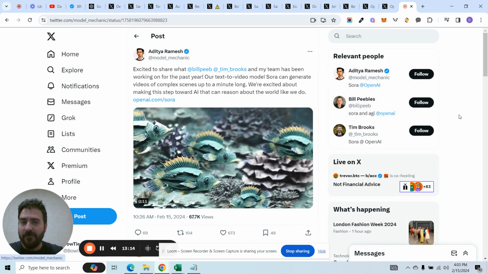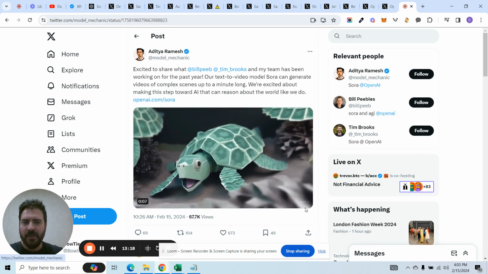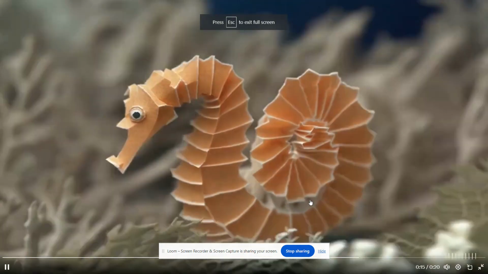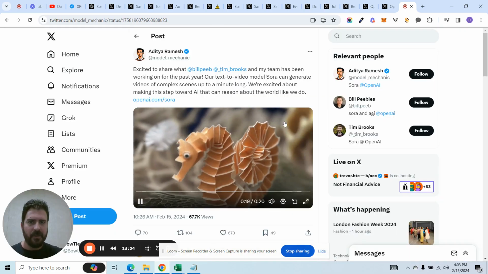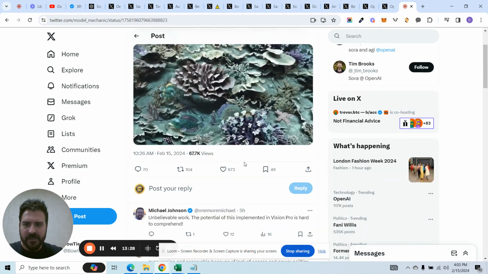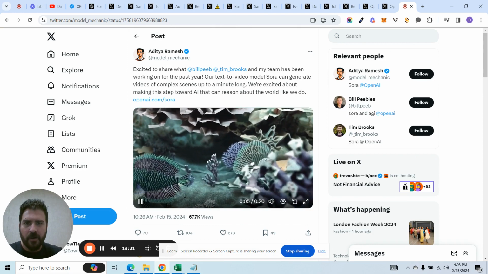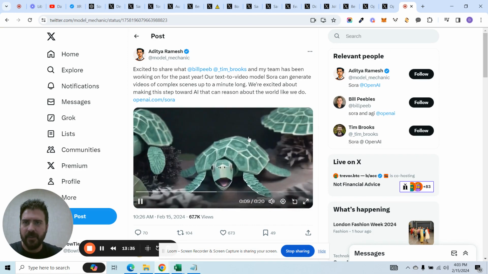People that are not following AI, people that are not following the latest technology, truly have no idea what is happening and where this is all going. What happened here? That one didn't really render right, but this one is like an underwater scene with geometric fish or something like that, right?